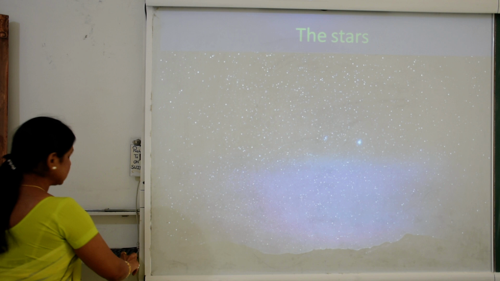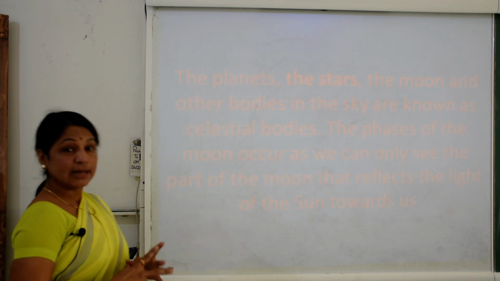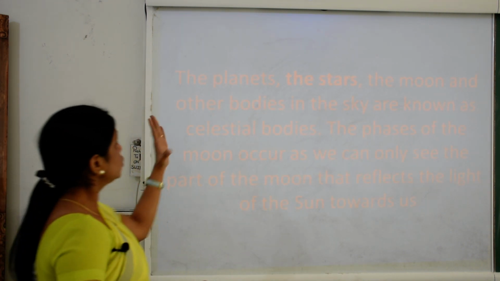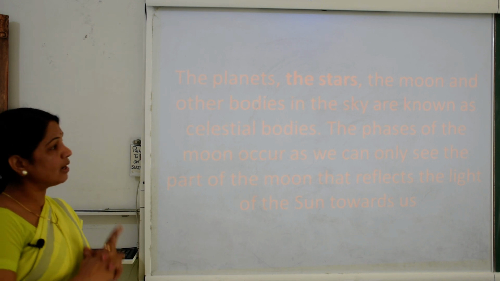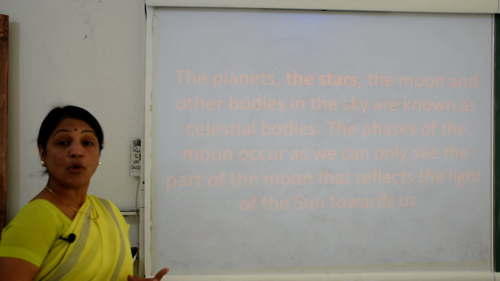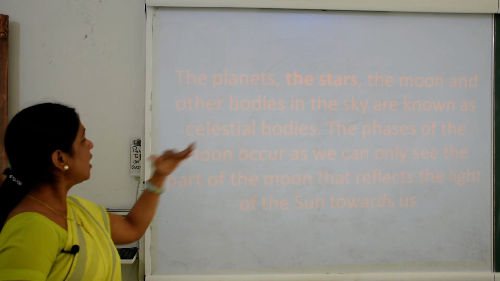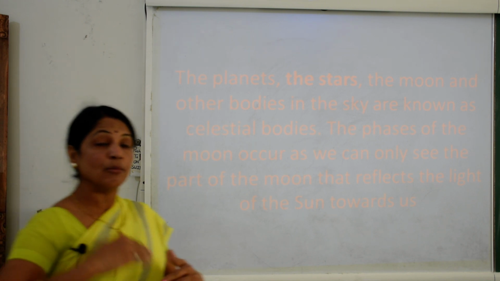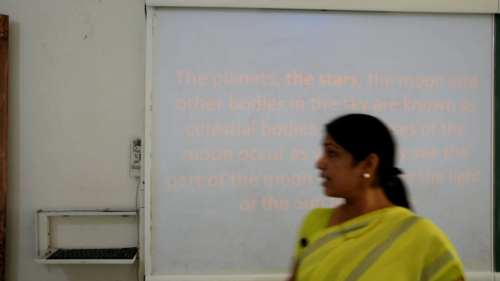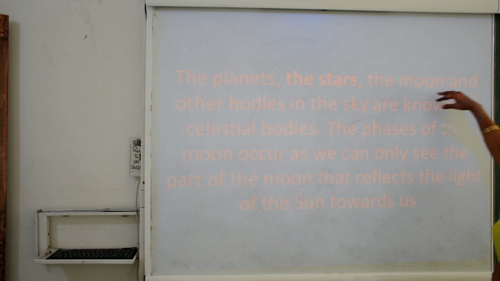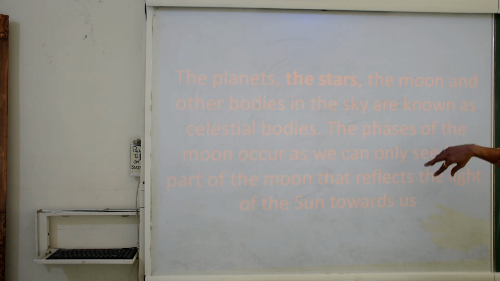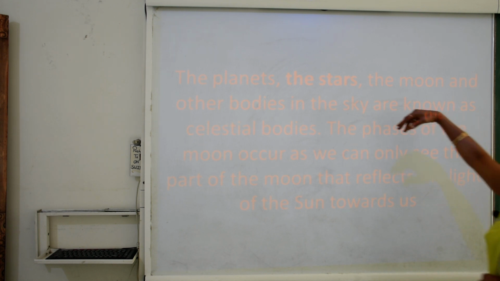Stars also emit light. The planets, the stars, the moon and the other bodies in the sky are known as celestial bodies. What are celestial bodies? The stars, moon and the other bodies in the sky are called celestial bodies.